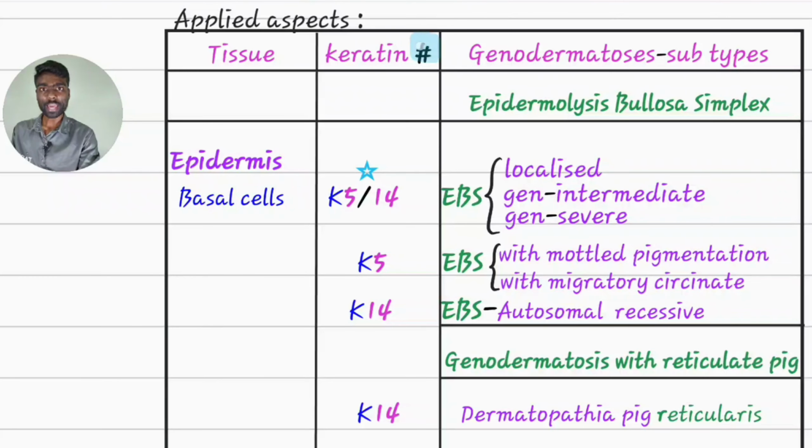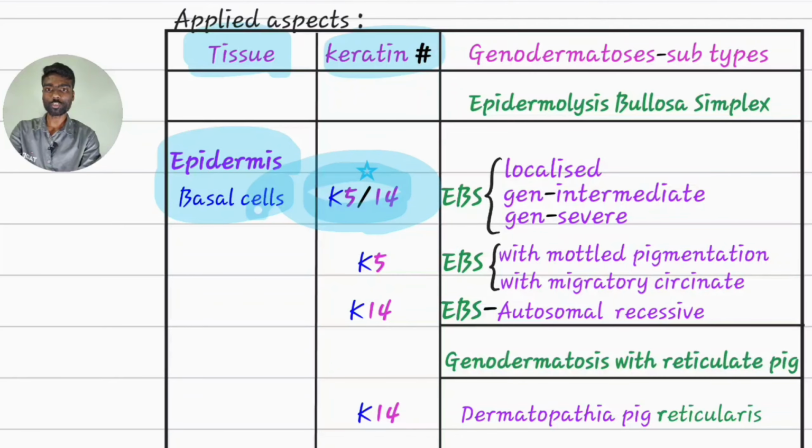Keratins have varied expressions according to the location. Coming to epidermis, in basal cells, keratin 5/14 heterodimer will be present. I already told you they will form only heterodimers. Here you can see keratin 5, 14. If these keratins are defective, it will lead to genodermatosis. Here keratin 5/14 defect will lead to epidermolysis bullosa simplex.